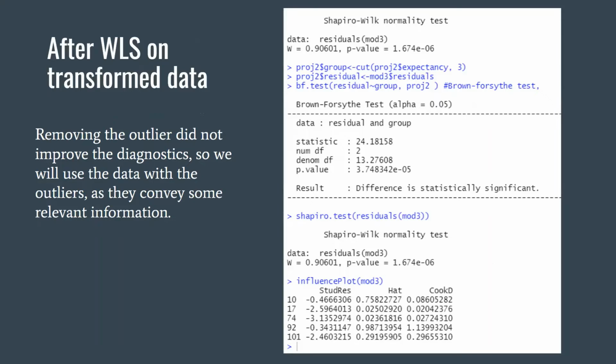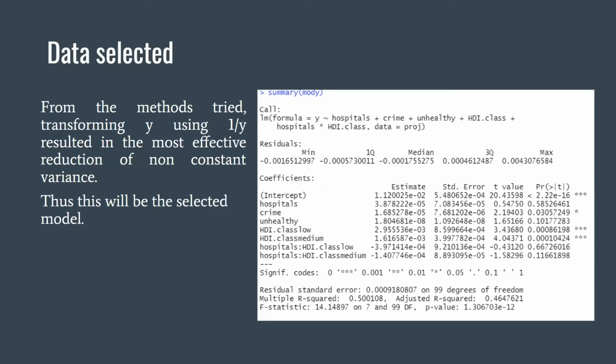So we chose to use the original data of inverted Y, as these data points are from a class of HDI that has few samples, as will be discussed more later. After all this, we decided to use the regression on the inverted Y, as it was more effective in decreasing non-constancy of variance, and we decided to not use the WLS as it was not effective.